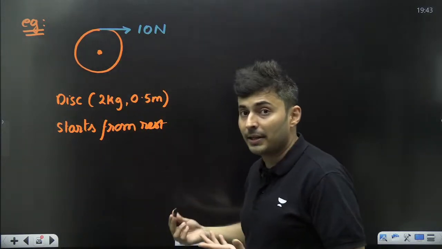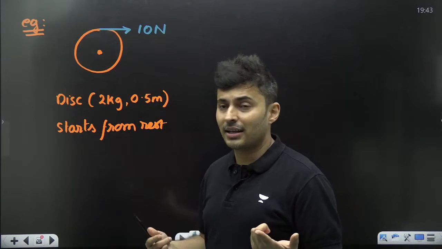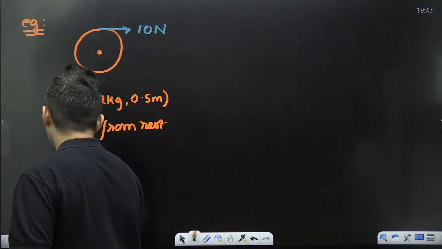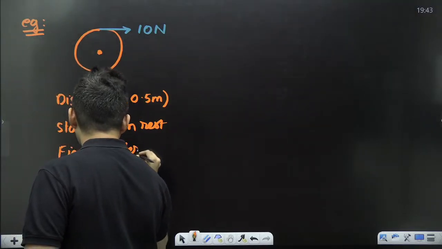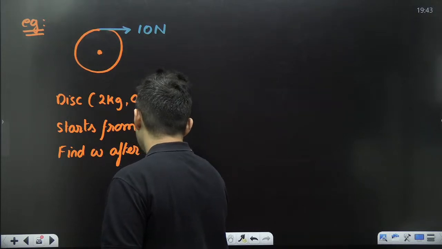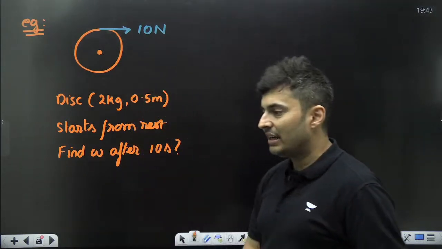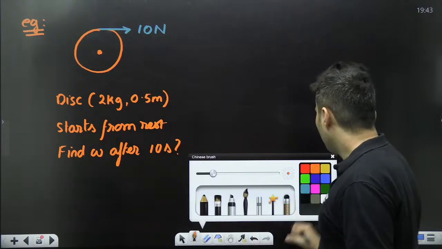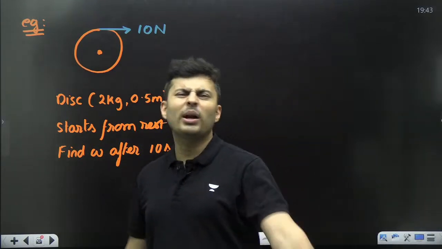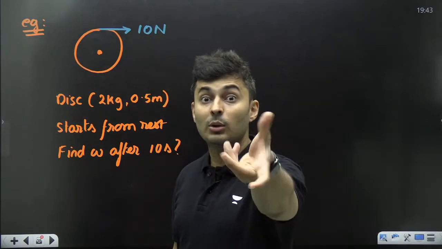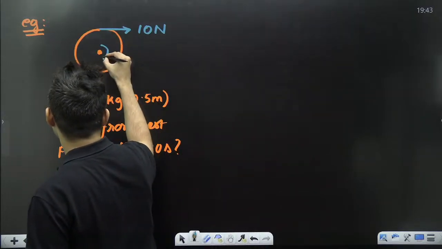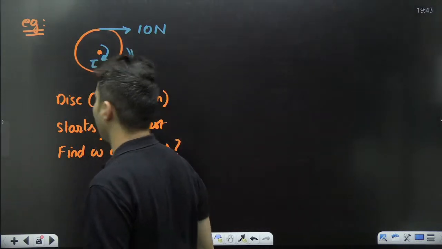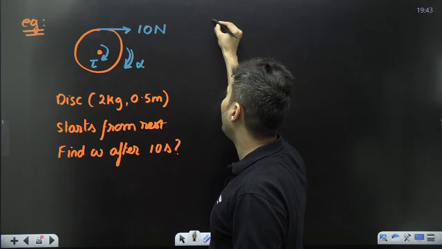So because of that, obviously it will gain some angular velocity. So the question will be, find omega after, let's say, 10 seconds. That's the question. Find omega after 10 seconds. Now in this question, when this force of 10 Newton is applied, what will it create? Rotation wise, it will definitely create a torque. That torque creates angular acceleration alpha. Can we first find the value of the torque?